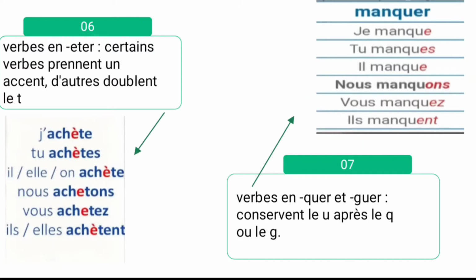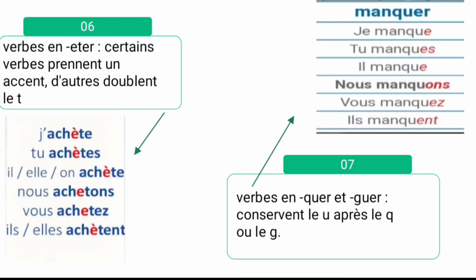See the example, acheter verb. Acheter verb, it ends with what? -ETER. It means to buy. And see the conjugation for the acheter verb. J'achète, tu achètes, il achète, elle achète, on achète, nous achetons, vous achetez, ils achètent, elles achètent.